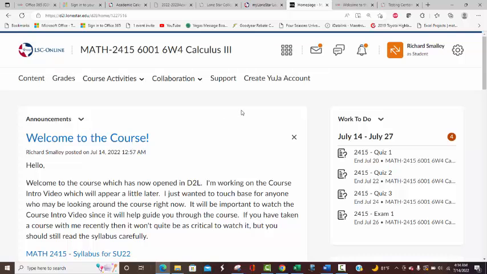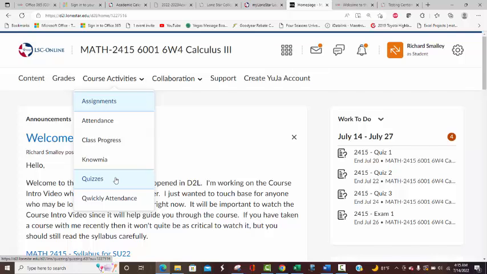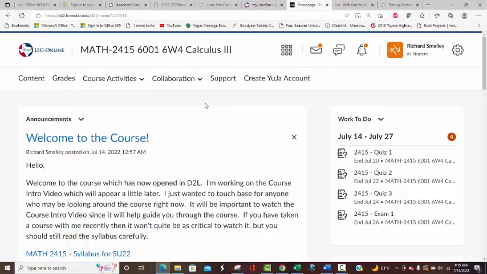All right, so the main areas of concern for this course are content. Now, grades, I say area of concern, it's just that everything's going to be submitted electronically, so there shouldn't be any errors or anything, but obviously you can go check your grades from time to time. But content's where all the course materials are. And this one down here, quizzes, that's where you'll submit your quizzes, and that's where you'll take your exams both. So we'll come back to that in a little bit. There's really nothing else in here that you'll be using. We won't be using any drop boxes or anything like that.